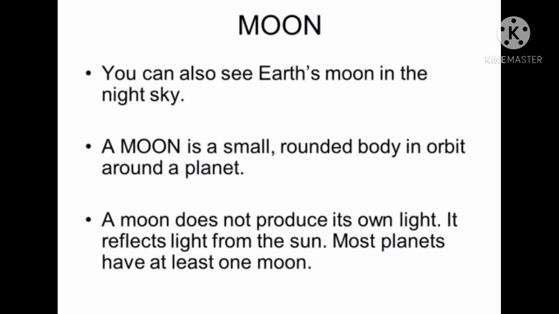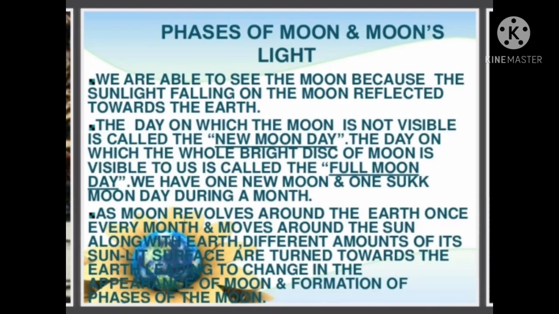The moon is the Earth's only natural satellite. The most prominent celestial object we see in the night sky is the moon. Its surface is made up of mountains and craters. If you see the surface of the moon, we can see mountains and saucer shaped holes on it. The moon does not have light of its own. It gets the light from the sun and reflects it.